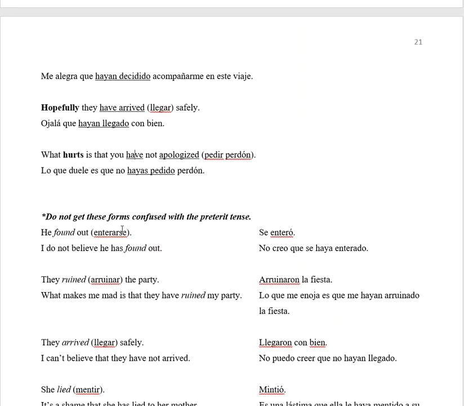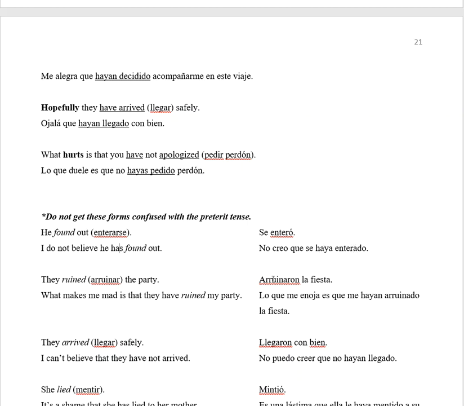So let's see how these are different. He found out, that would just be the simple past tense, preterite. Se enteró. I do not believe he has found out. Here we have a helping verb and then the past participle. No creo que se haya enterado.